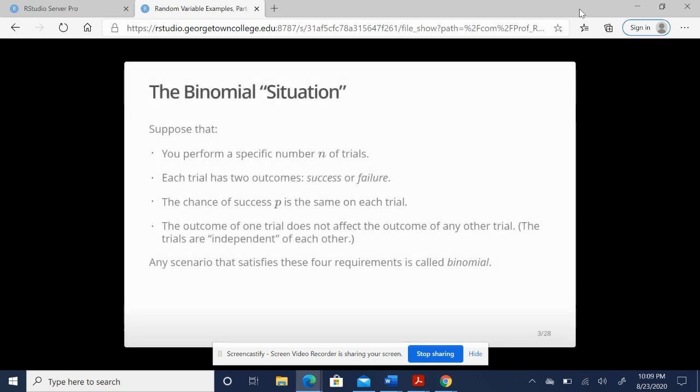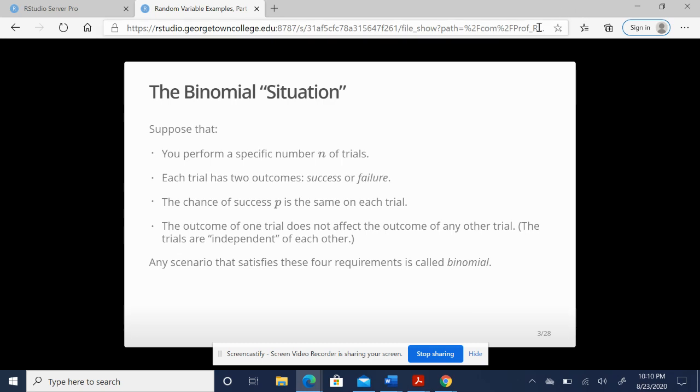Now, if we're dealing with a binomial situation, this has to come from the process. The process itself and its possible results are binomial, not necessarily just the results. So let's think about what it takes to make a binomial situation.